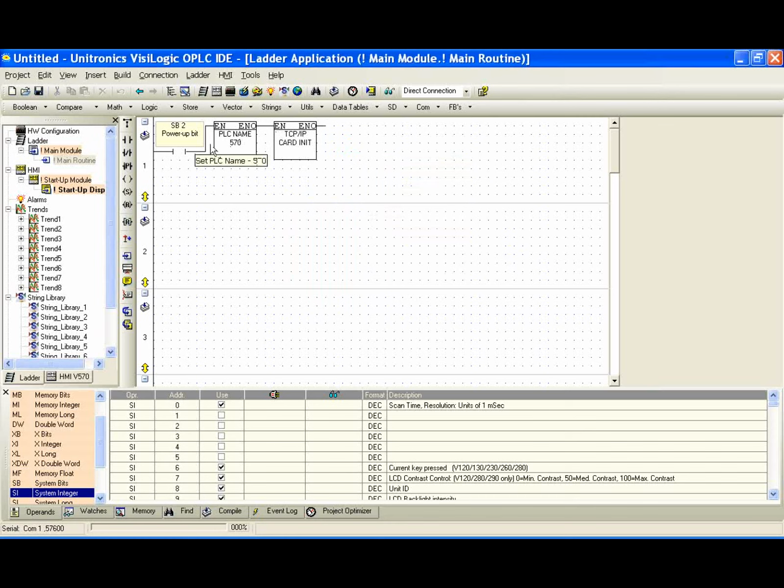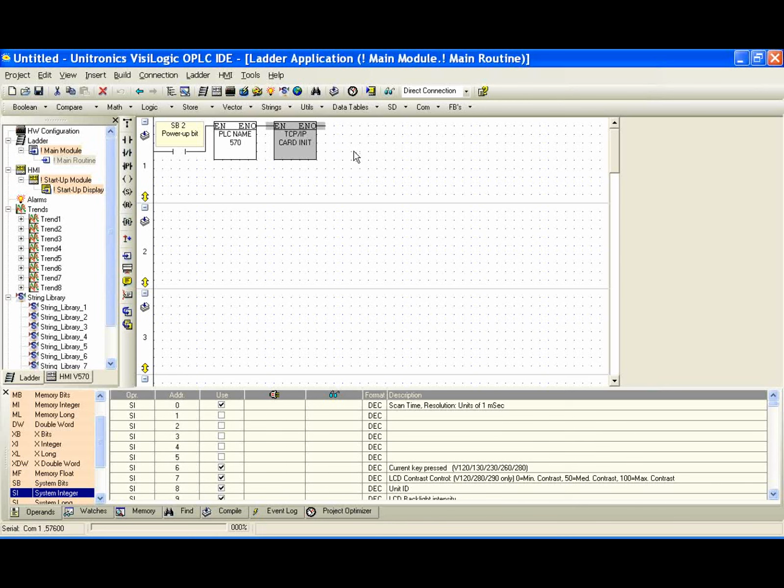Now we've set up our power-up bit. So when we start this controller, this net will be activated, and only for that first scan again. We gave it the PLC name 570. Again, it's case sensitive. And we've given the controller an IP address. Now these are good things. These are what we need to get the controller on our network.